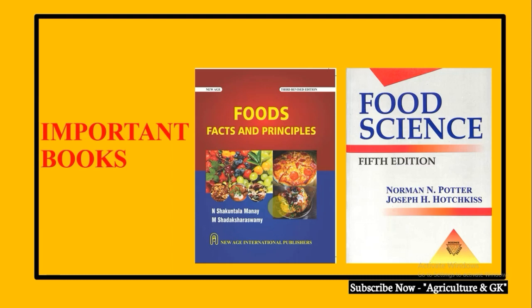This is a very important book, whereas Food Science by Norman and Potter includes 25 chapters, which cover the basic information of food industries and food constituents and their significance, nutritional role, unit operations in the food industry, and types of processing and types of preservation in the food industries.